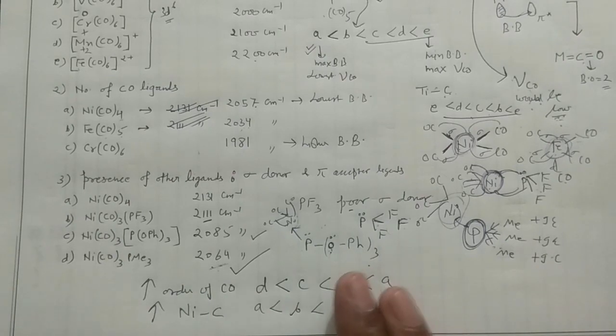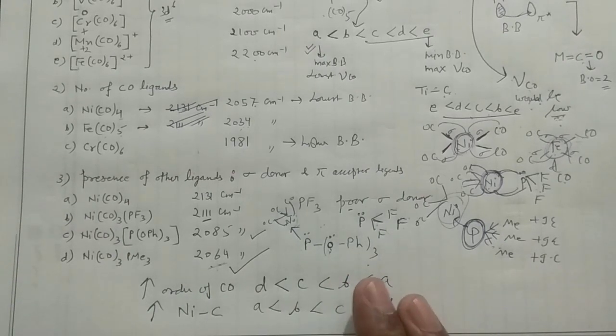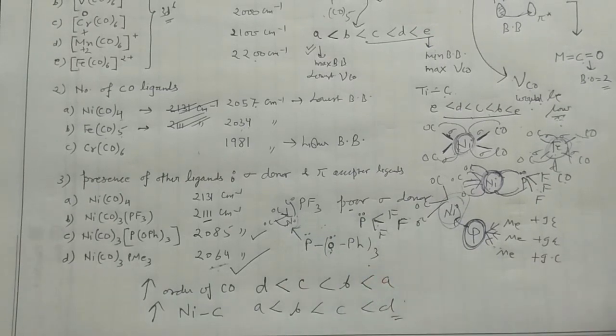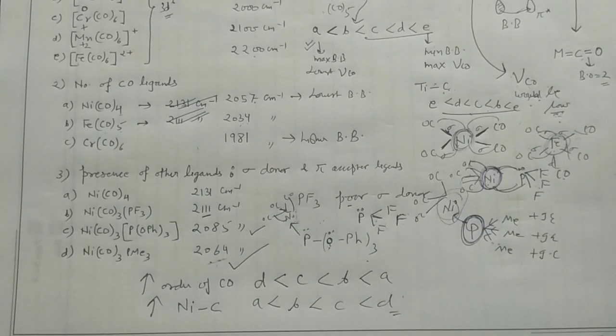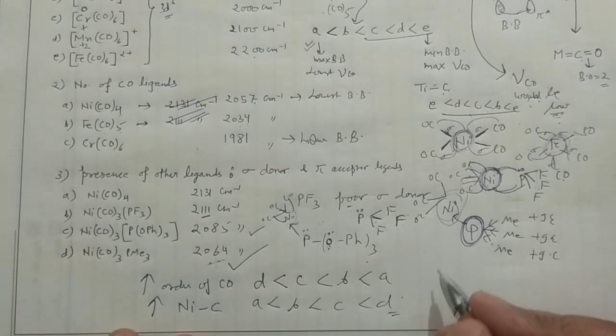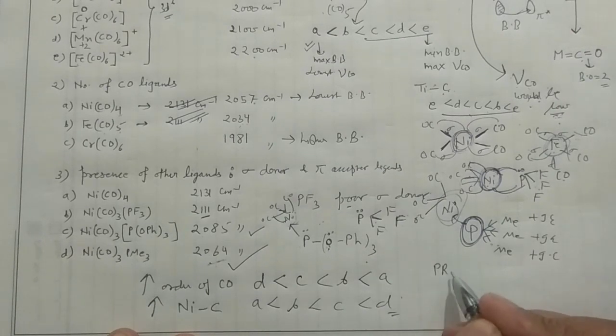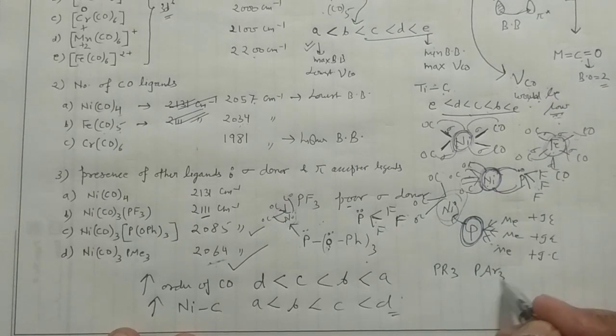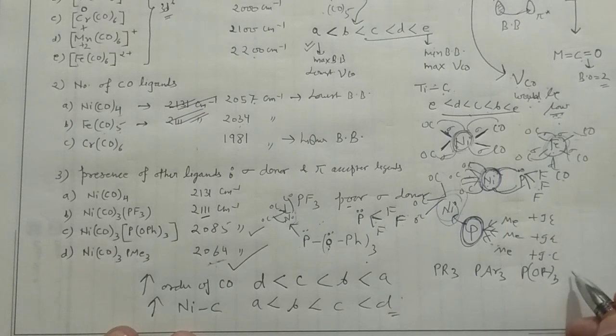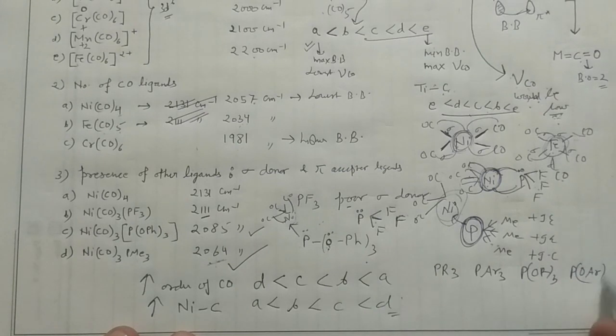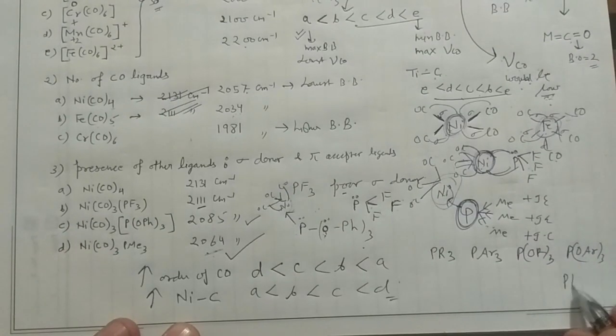So these are the sum of the factors actually, and this particular question, guys, which I have explained here, somewhat related to the question, they actually asked in your CSIR NET examination 2018. So what was the question? If I quickly recall, guys, say you were having the first ligand PR3, and then you are having the PAr3, and then you are having the P(OR)3, and then you are having the P(OAr)3, and finally they are having the PF3.